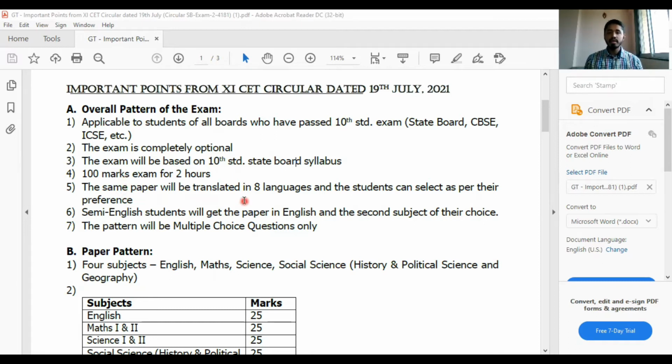The same paper will be translated in 8 languages. So the same question paper will be there for all the boards, and it will be converted into 8 languages. Students can select as per their preference. So whatever medium your school follows, whether Gujarati medium, Marathi medium, or many other languages, when you're filling the form, you have to select that language. Semi-English students will get the paper in English and a second subject language of their choice. The English paper will be in English, and for the other subjects, they have to select their choice. The pattern will be multiple choice questions only, MCQ based. We'll come to how the pattern will be ahead.